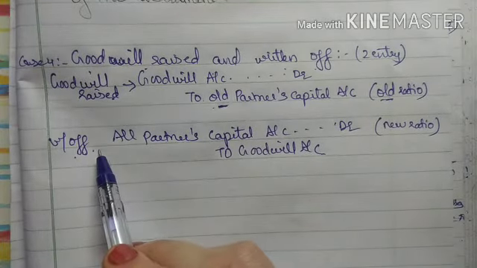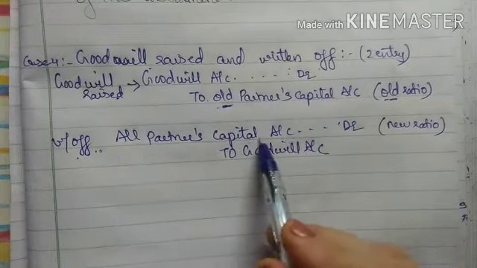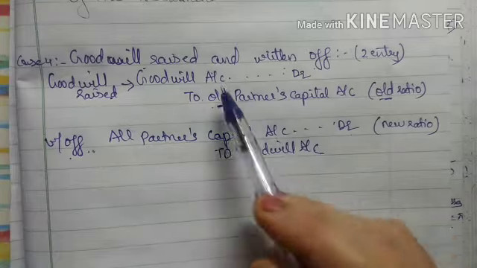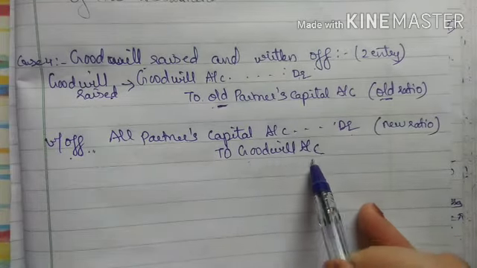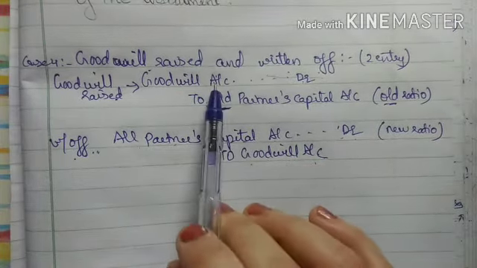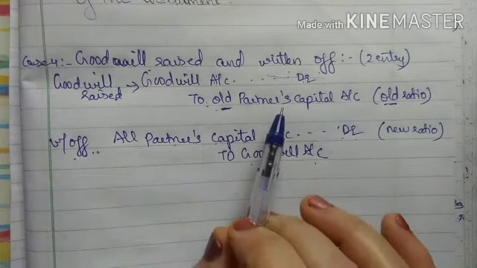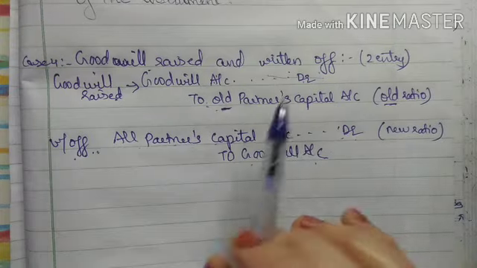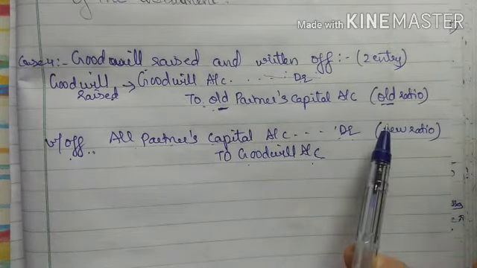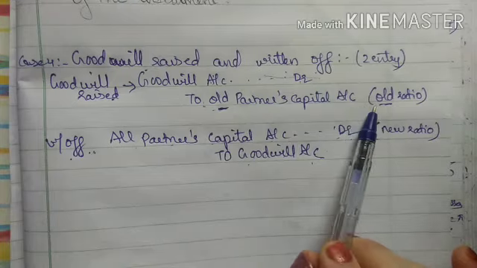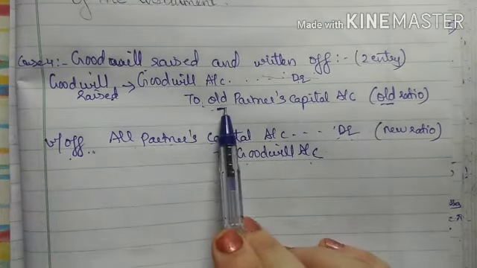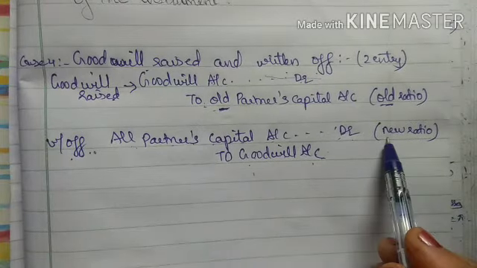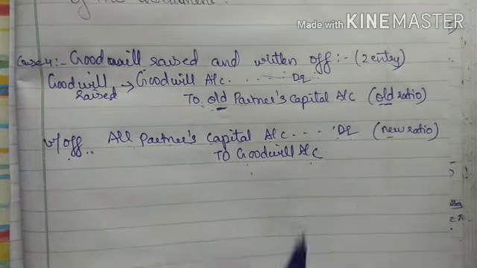So when goodwill is written off after the admission of new partner, all partners capital accounts will be debited to goodwill account. Now if you see both of these entries, here goodwill is debit and here goodwill is credit. The goodwill account closes because in goodwill debit side there is the same amount entry, and goodwill credit side also there is the same amount of entry. Okay, so goodwill account gets closed. Moreover, you have to pay attention regarding this. In first entry it will be in old ratio because it is raised only by the old partners. In second entry, when it is written off, it is written off by all partners, so it will be done in new ratio. Okay, now we will start with the posting.